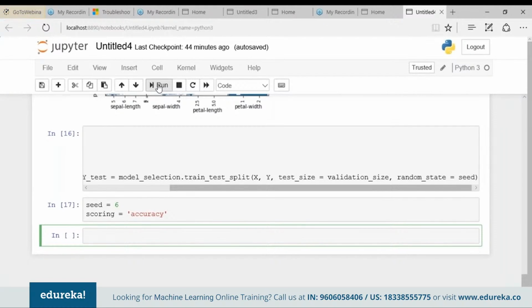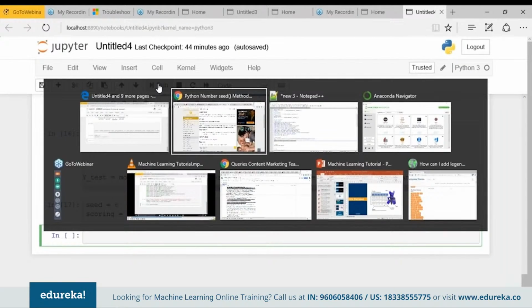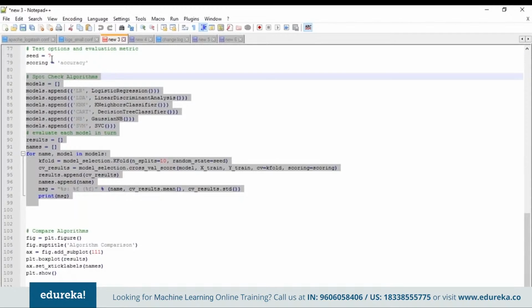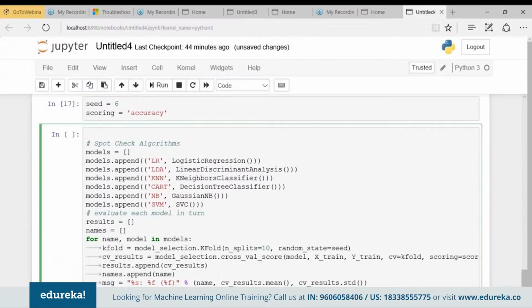Okay, so we reset the random number seed before each run to ensure that the evaluation of each algorithm is performed using exactly the same data splits. It ensures the results are directly comparable. Okay, so let me just copy and paste it. So what we are doing here, we are building 6 different types of models: logistic regression, linear discriminant analysis, k-nearest neighbor, decision tree, Gaussian naive Bayes, and the support vector machine.